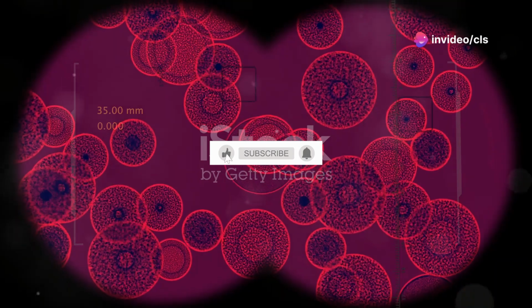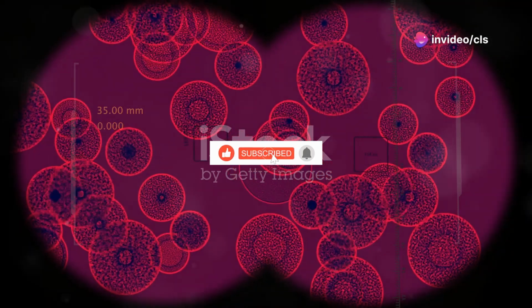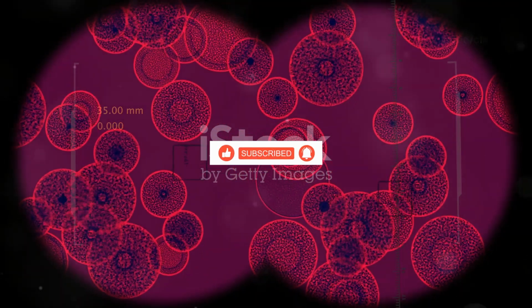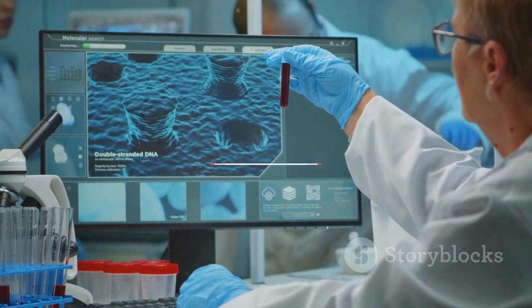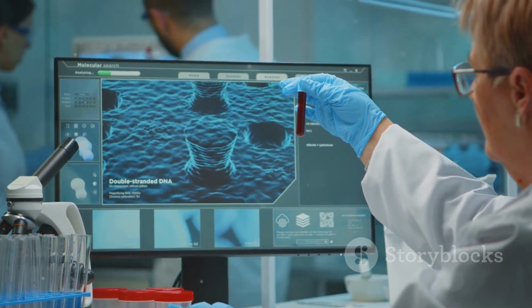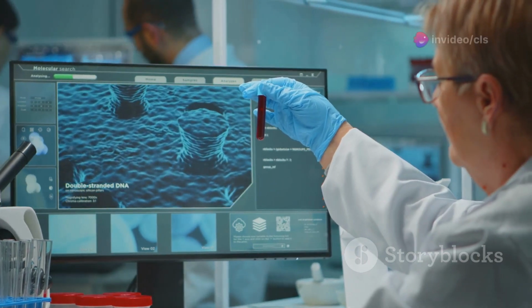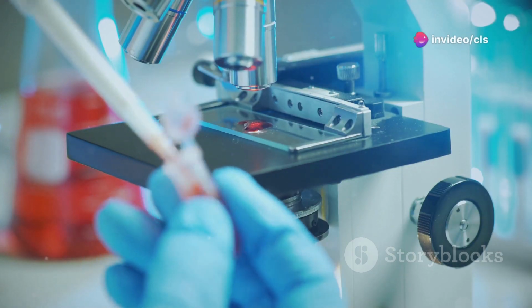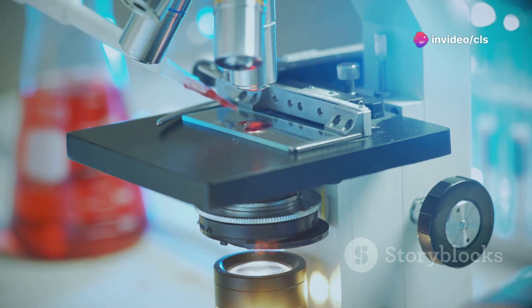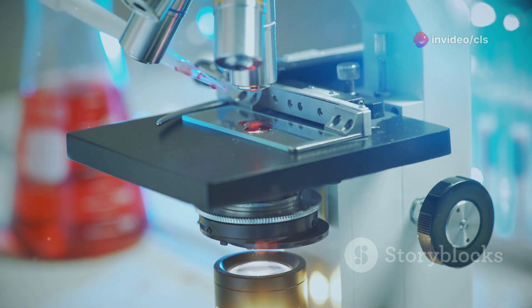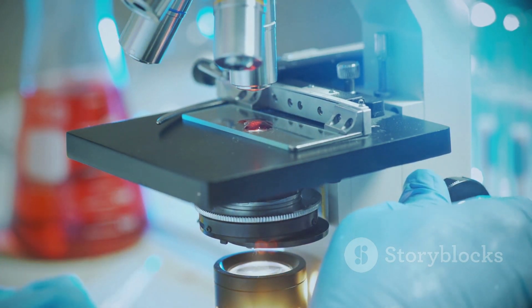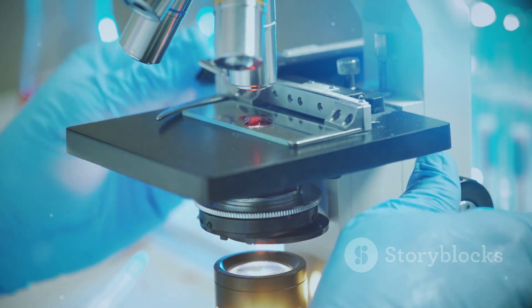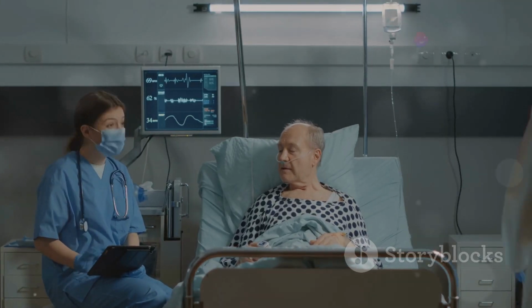The virus primarily targets the immune system, which is the body's first line of defense against infections. It targets immune cells responsible for fighting off infections. Specifically, it attacks macrophages and dendritic cells, which are crucial for initiating an immune response. By disabling these cells, Ebola effectively blinds the immune system, preventing it from recognizing and combating the virus. This weakens the body's defenses.